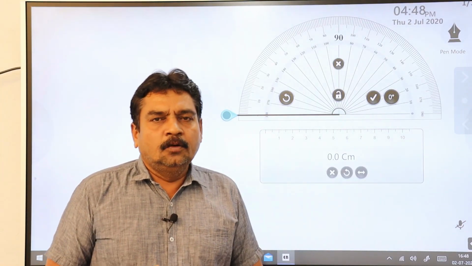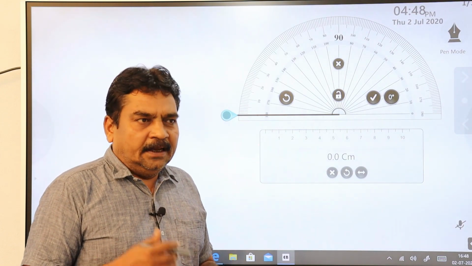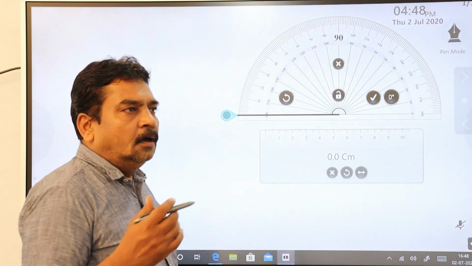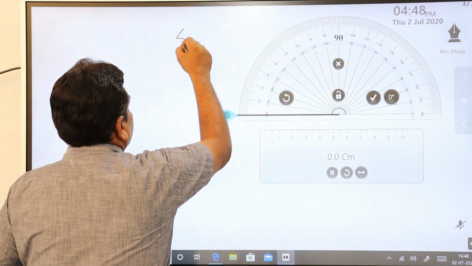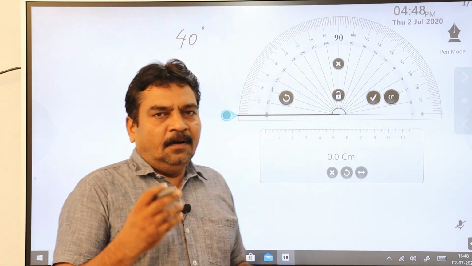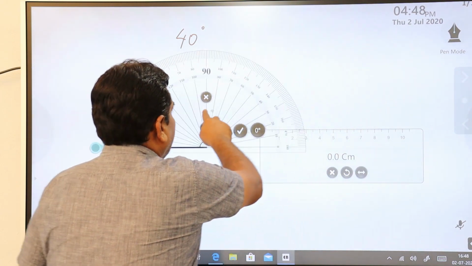Many students make mistakes while drawing an angle. If I ask you to draw a 40 degrees angle, how are you going to draw it? First of all, observe your instrument, the protractor.